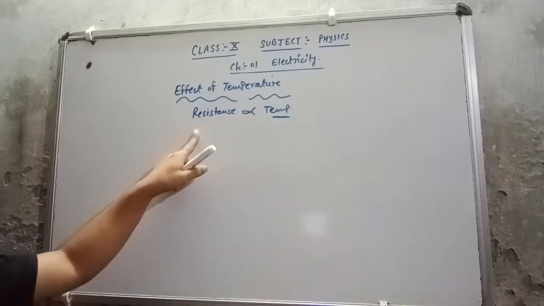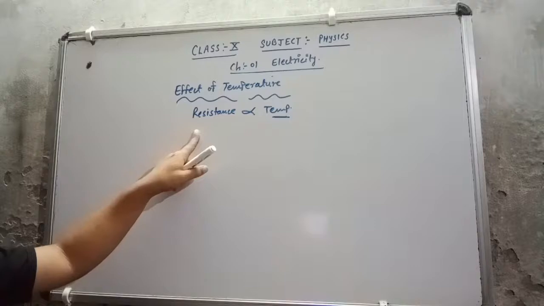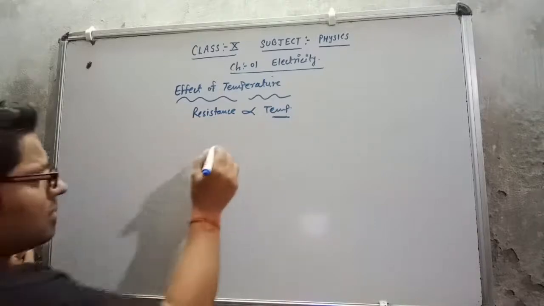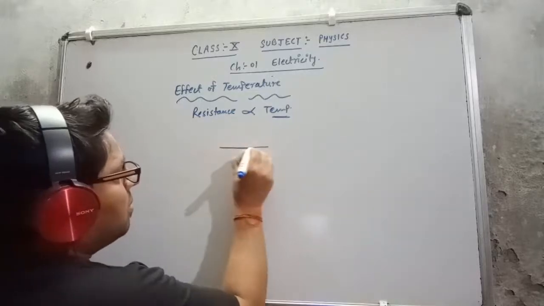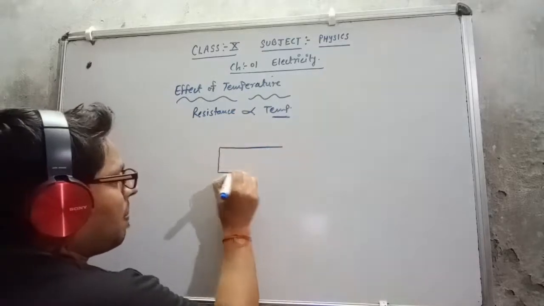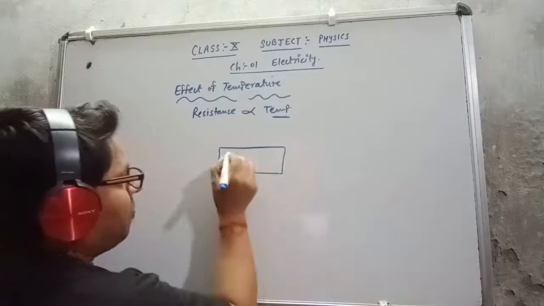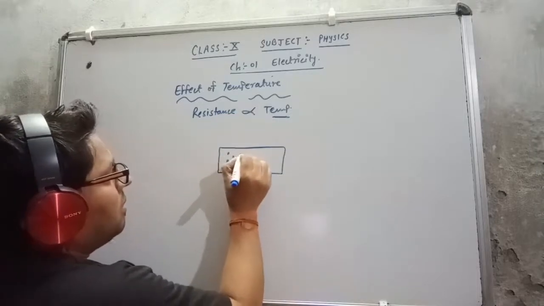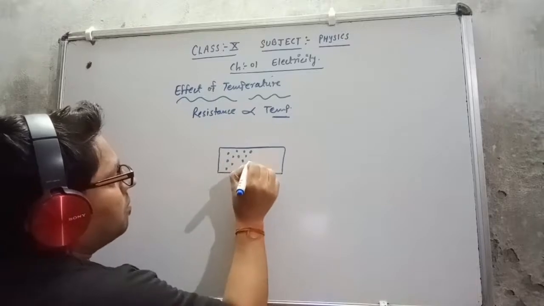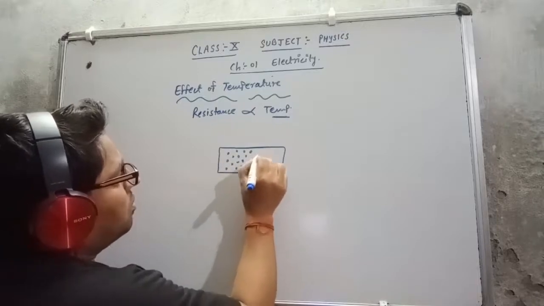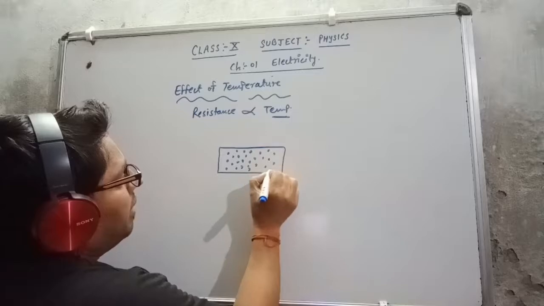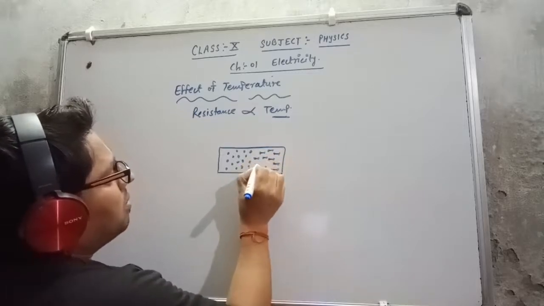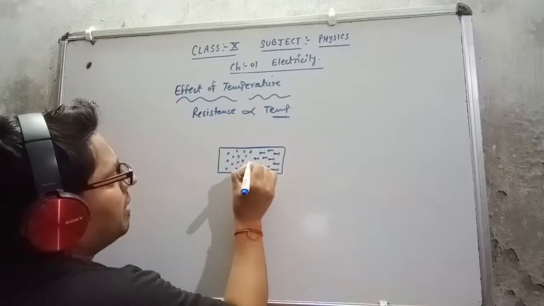That I can understand with the help of one activity. Now how will I discuss this? Suppose I have this conductor in which some electrons are present, like these are the electrons. All the electrons are moving in that direction. This is the direction.